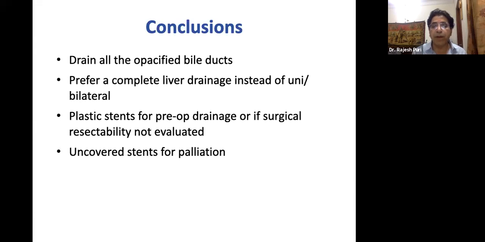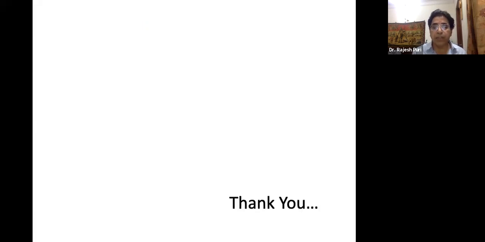Plastic stent for the pre-operative drainage, or if the surgical resectability is not evaluated, then yes, you can do the plastic stent. Uncovered stent for the palliation is better. In the malignant hilar obstruction, don't use the covered metal stent.